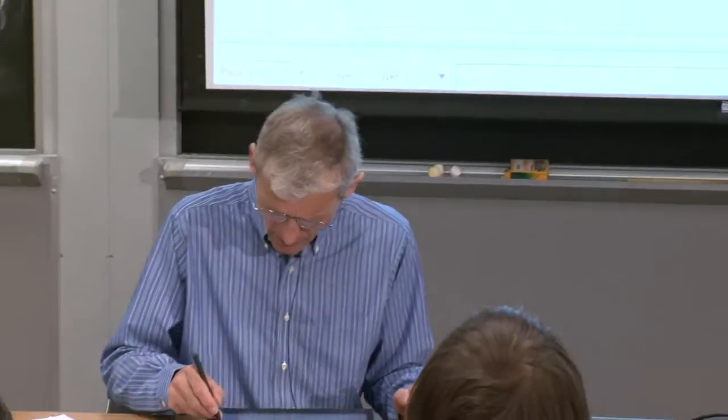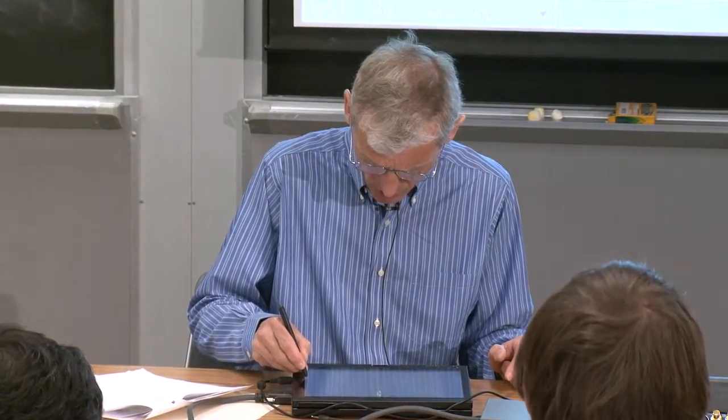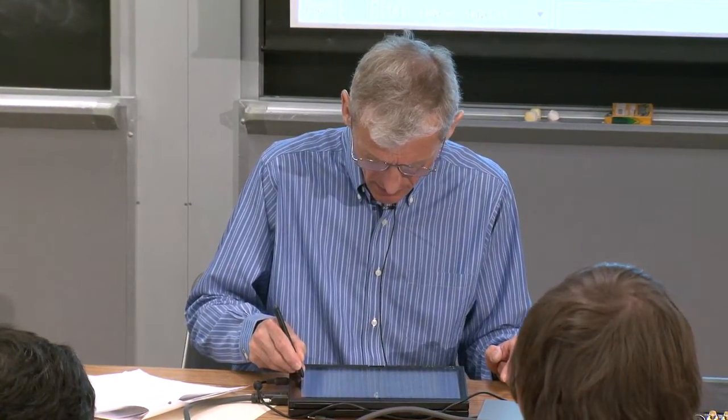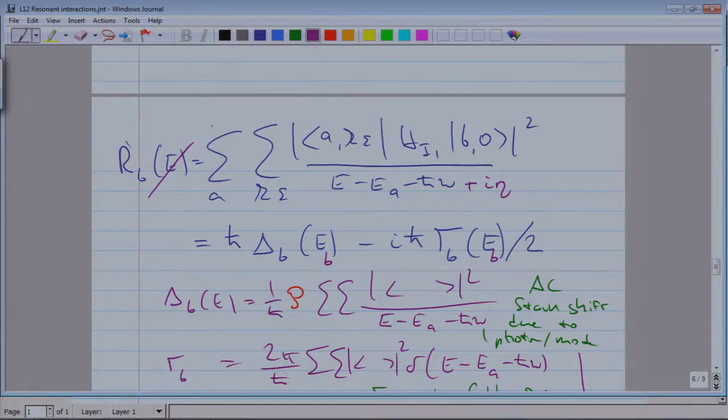This has a name which we will encounter later when we discuss master equations and optical Bloch equations. Neglecting E and replacing it by the value at EB corresponds to the Markov approximation.